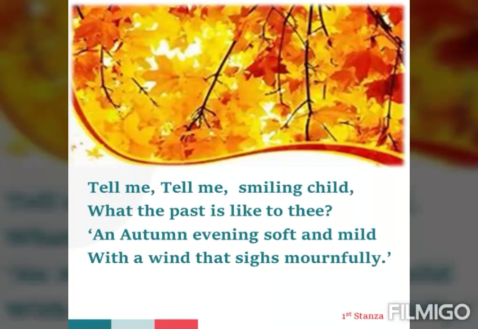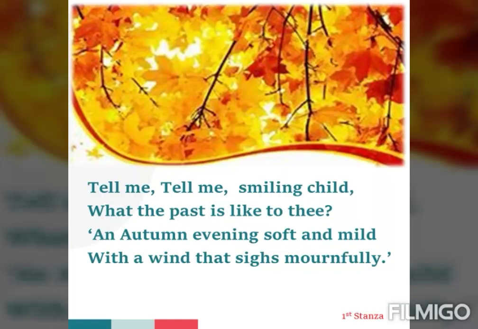Now let's read the first stanza. Tell me, smiling child, what the past is like to thee. Thee means you, an old English word for you. An autumn evening soft and mild. Autumn means the season which comes before winter. During this season, trees lose their leaves after turning yellow or orange. Soft and mild. Mild means gently. With a wind that sighs mournfully. Sighs means to let out a long breath slowly to express sadness.